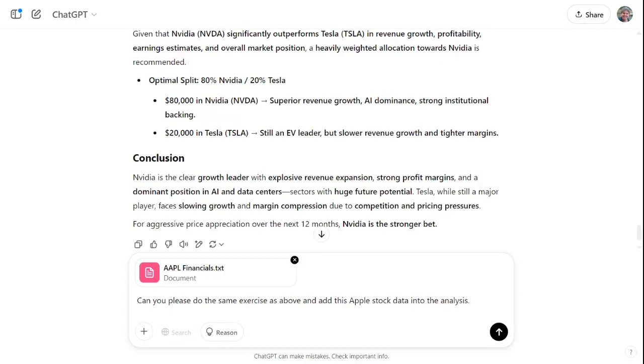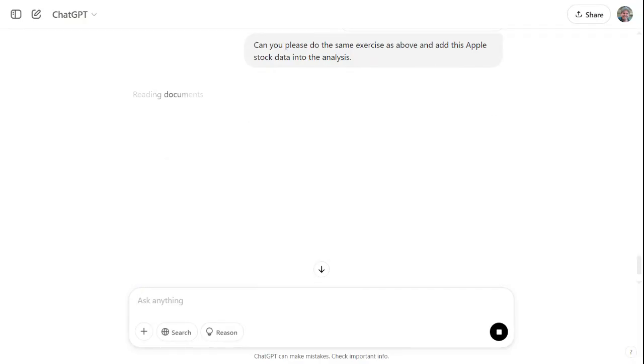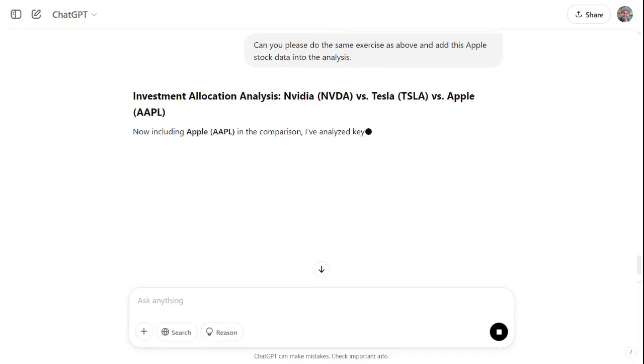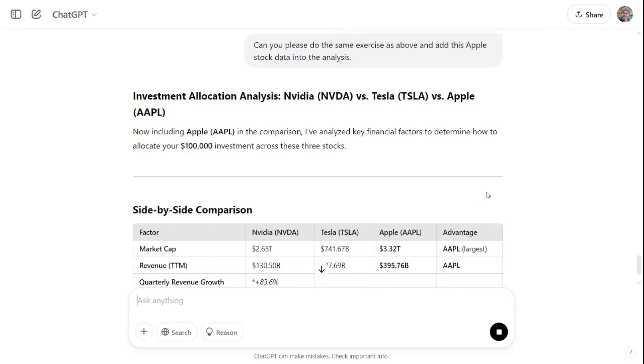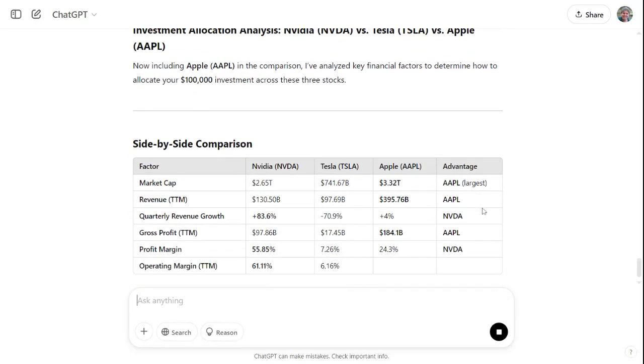Let's see what happens. It might say I've got too much information. No, that's quite good. So here we go. Let's see what this one now spits out. So NVIDIA was the winner previously.